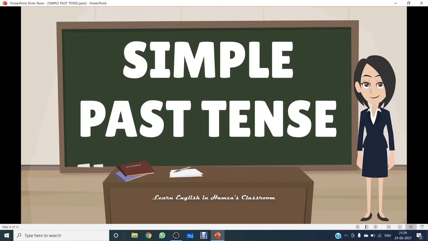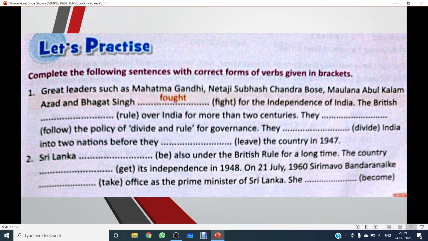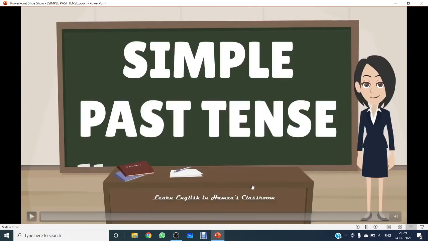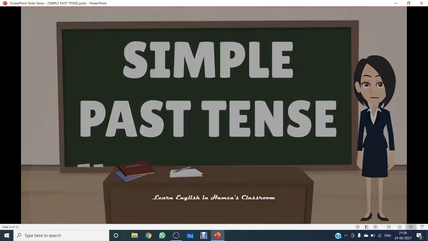Now coming up to the next. Today what are we learning? We have done these exercises also beforehand. Hope you all remember. Now, just for a recapitulation, what's simple past tense? Just see here. Simple past tense. What does it denote?